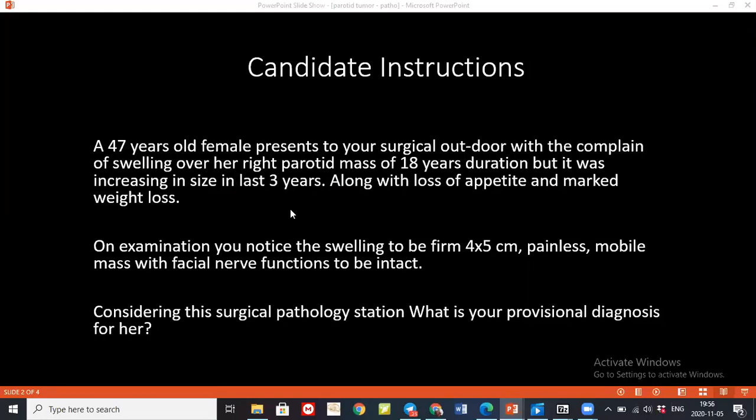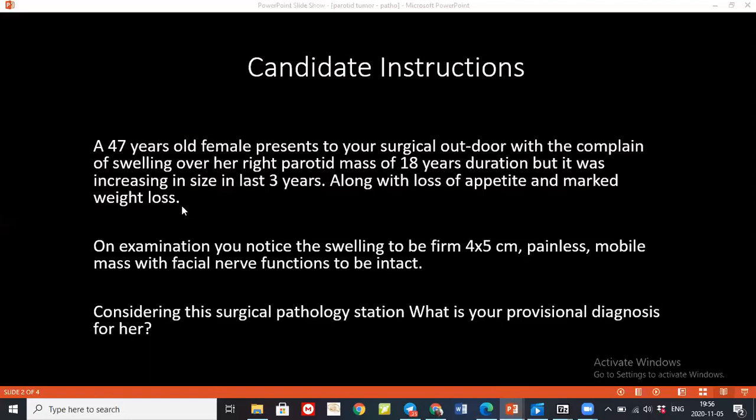There would be more fatigue and all that, and symptoms would be more pronounced. In the stem, it was mentioned that it was there for the past 18 years, and there was increase in size, but that was also in the last 3 years, and there were no red flag signs mentioned.